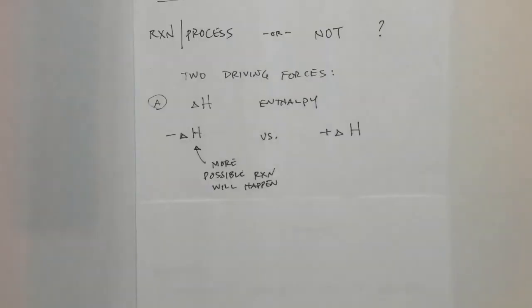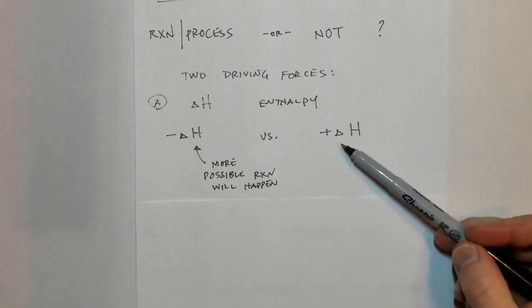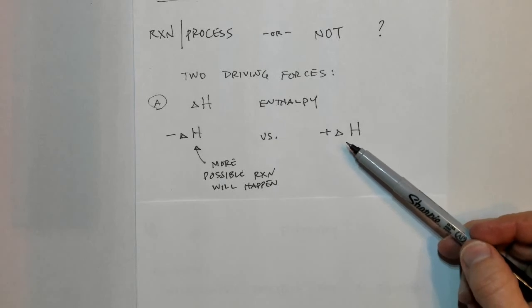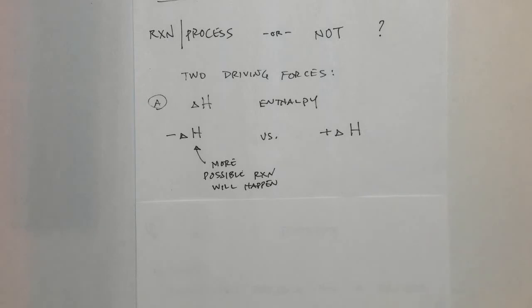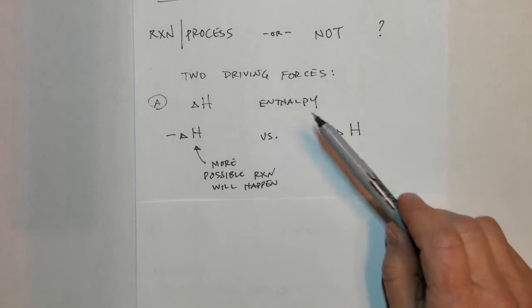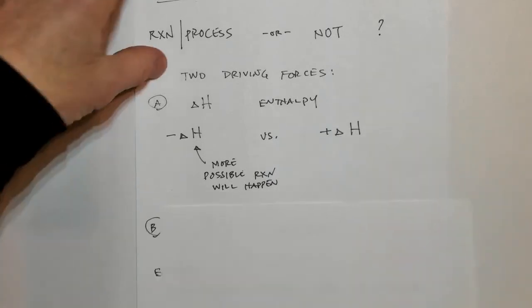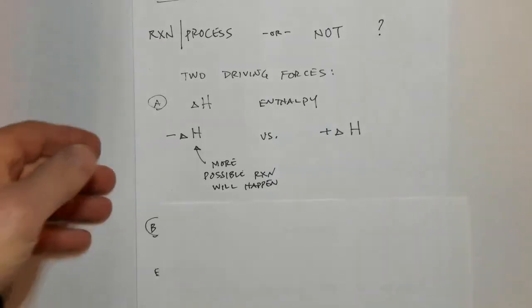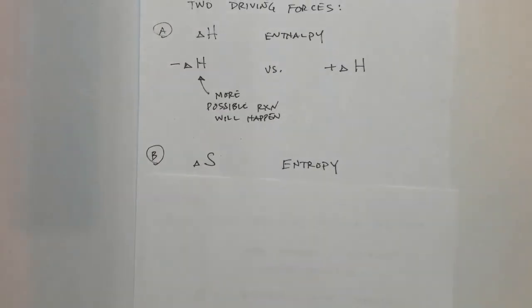Generally, things that are exothermic are more possible, or will more likely be a driving force to make a reaction or a process happen. Things that are positive, and therefore endothermic, could still be a reaction or process that happens spontaneously, but maybe not as much as something that's negative. But this is only one piece. The other piece you actually learned about when we were talking about solutions, and this piece is called entropy.